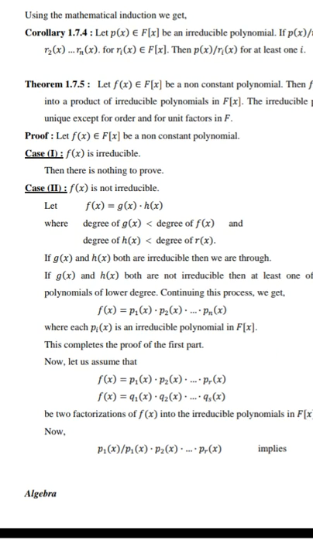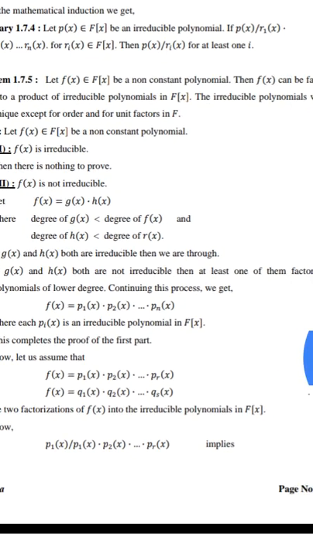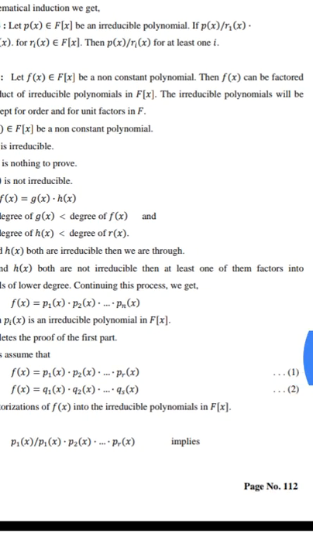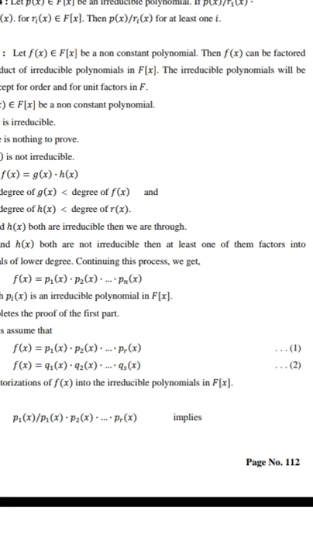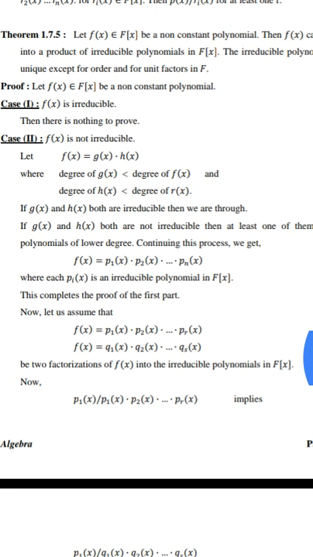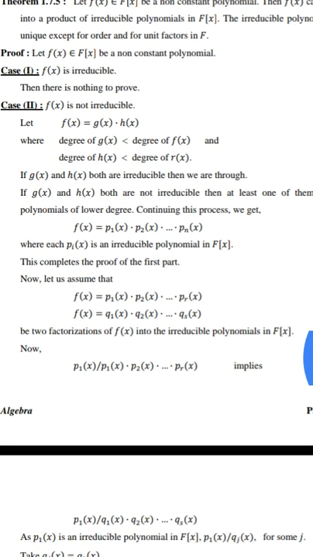If not, then at least one of them factors into a product of polynomials of lower degree.